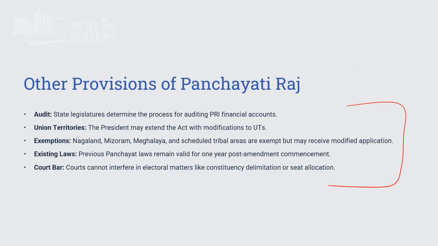Now, what happens if there are certain issues with the elections? If there are issues with constituency delimitation or seat allocation, for example, if there is a certain reserved seat for women, they cannot question why this seat is reserved and why another seat is not reserved. So courts cannot interfere in this matter. If there are electoral matters, they can be questioned, but an election petition has to be filed to the authority.